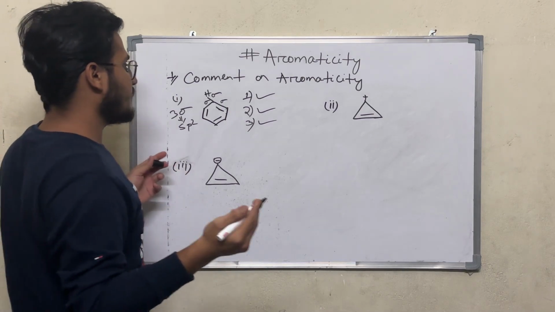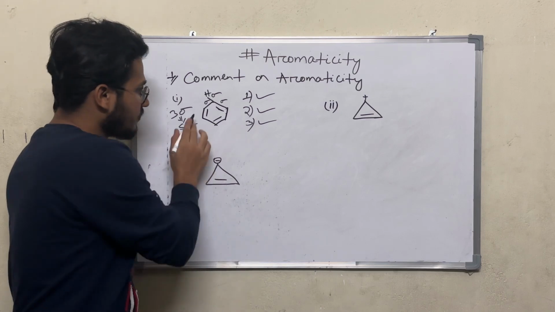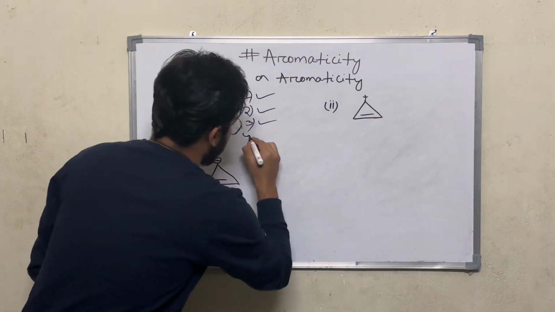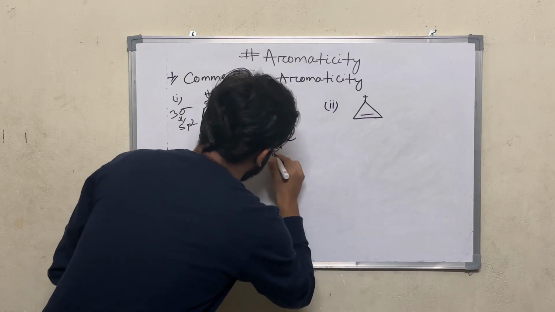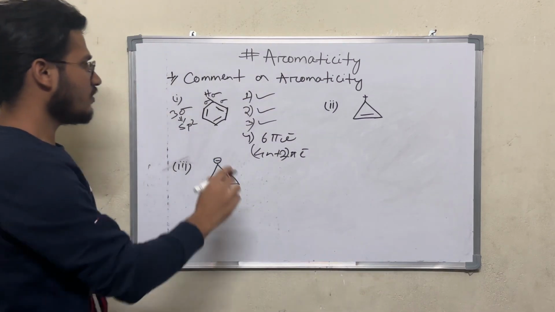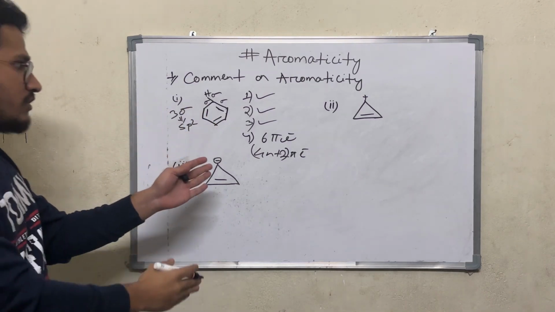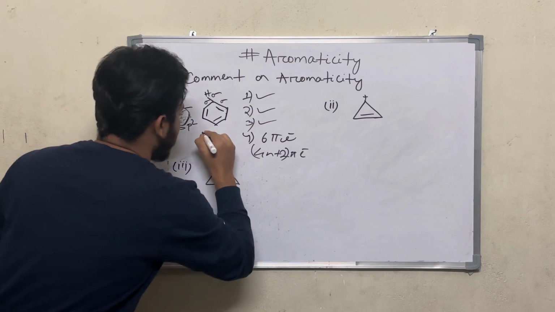Let's check how many pi electrons are there. There are 2 pi electrons, 2 pi electrons, 2 pi electrons, so there are 6 pi electrons. 6 pi electrons means it follows the 4n plus 2 pi electrons rule. So the compound follows all 4 rules of an aromatic compound. So the compound is aromatic.